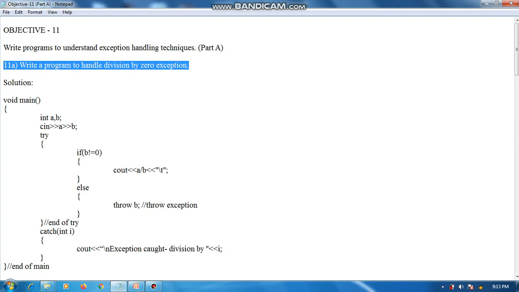Void main, and three integers are declared, c, a and b. Then there is a try block, an if statement, if else. Then there is a catch block, and then the main function closes.